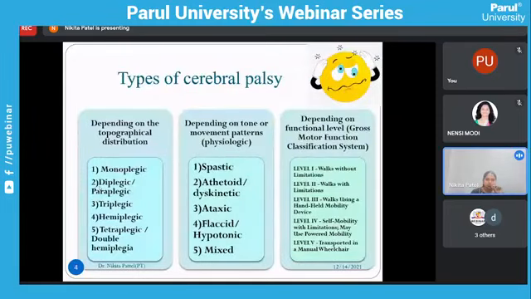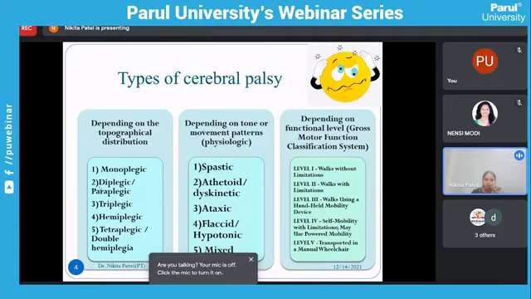These are the types of cerebral palsy. Everyone knows these types, but I will just tell you how to write the diagnosis for cerebral palsy. I will give you one example. If a 5-year-old baby has spasticity in both lower extremities, and can walk indoors, that means in the house, then you have to write the diagnosis as spastic diplegic cerebral palsy, level 2 on the GMFCS scale. You have to write the diagnosis in this way.